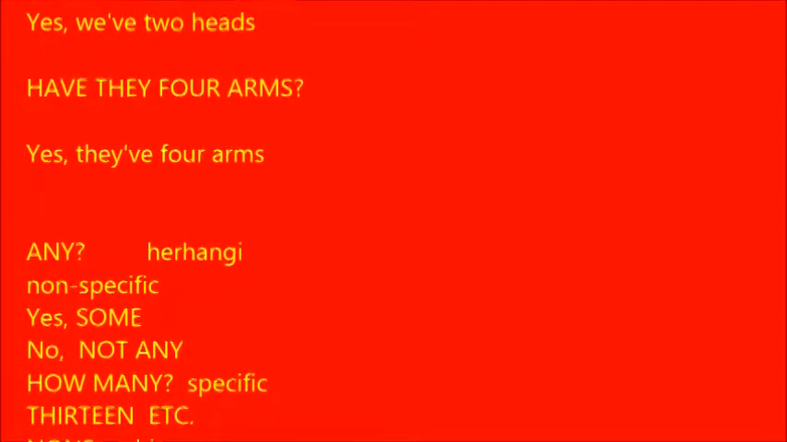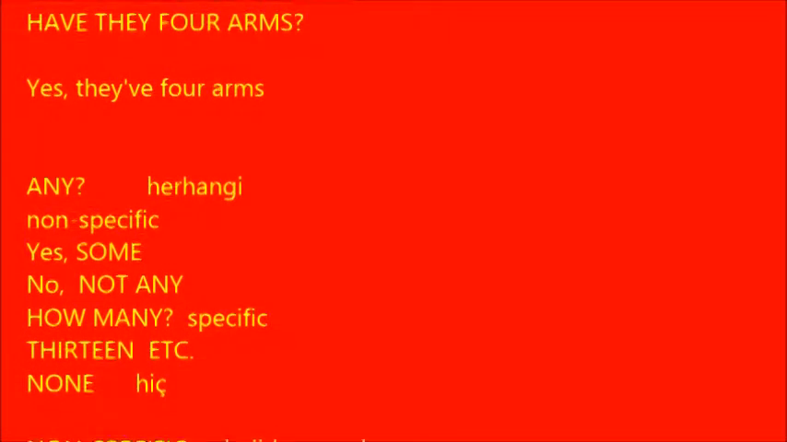I've, you've, etc. Have I 2 eyes? Yes, you've 2 eyes. Have you 2 ears? Yes, I've 2 ears. Has he 2 legs? Yes, he's 2 legs. Has she 2 hands? Yes, she's 2 hands. Have we 2 heads? Yes, we've 2 heads. Have they 4 arms? Yes, they've 4 arms.